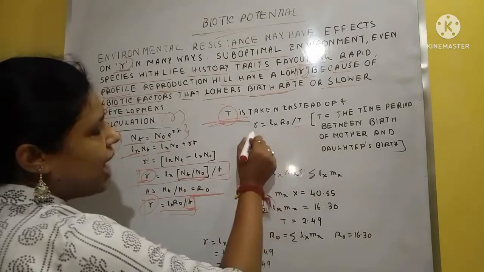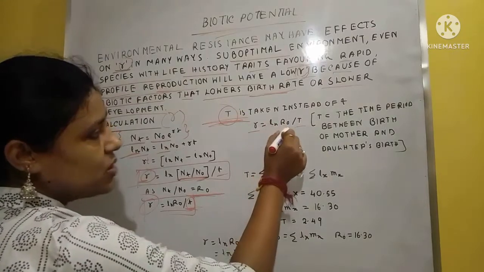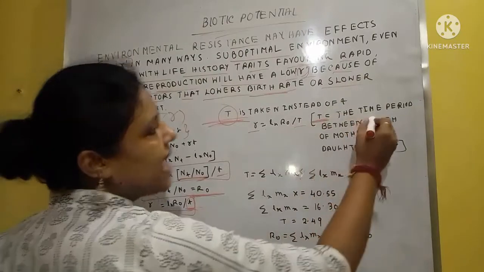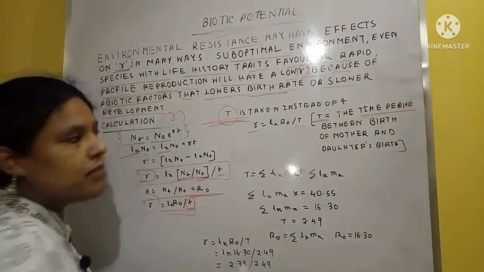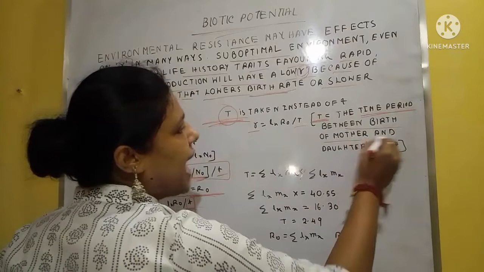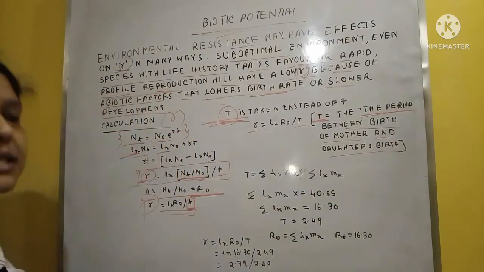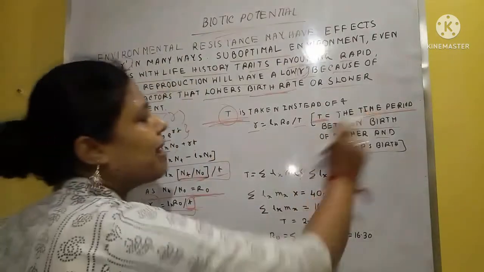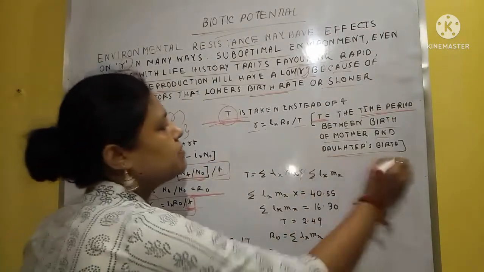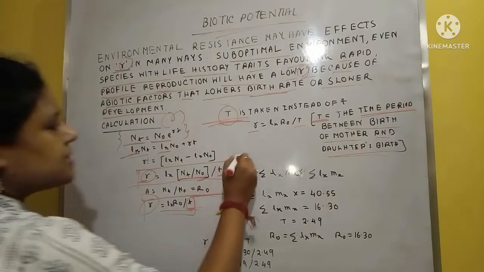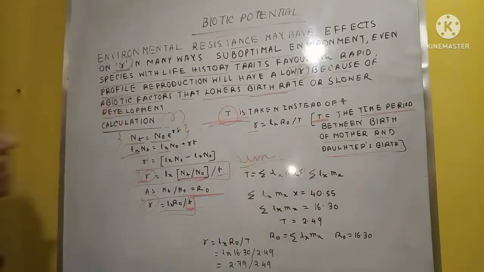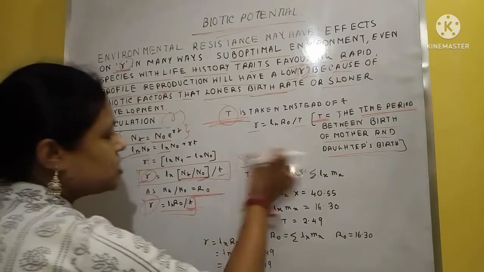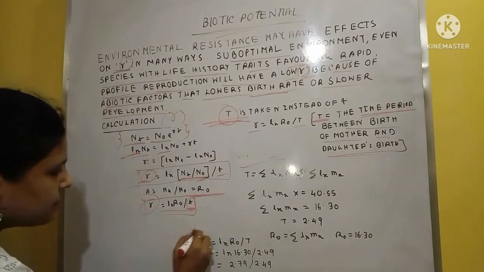So the R value equals ln R0, capital R0, divided by T. Here T is the time period between the birth of the mother and the birth of the daughter. Clear? So there is a sum. This is another equation, and this is the sum.